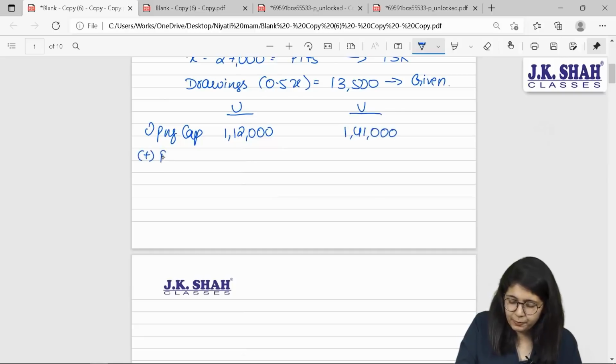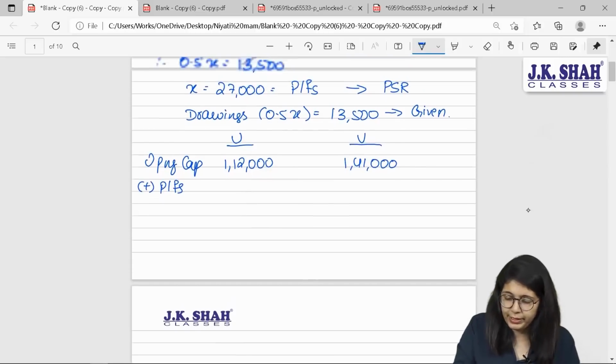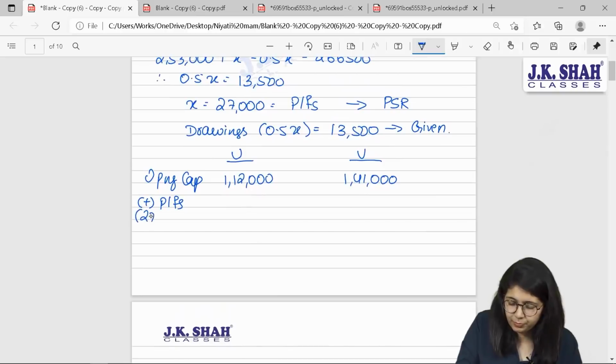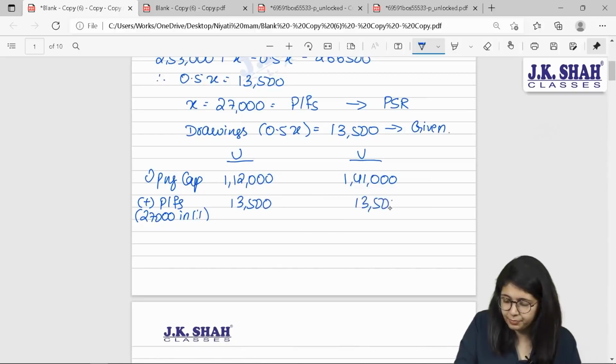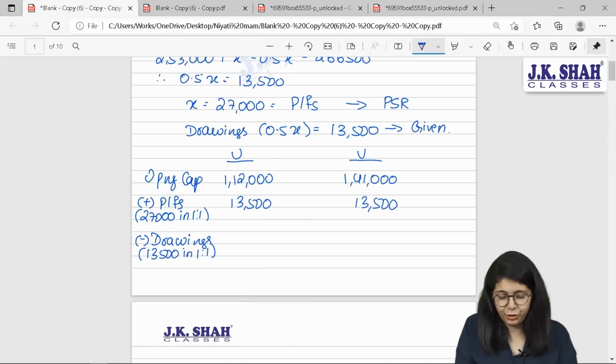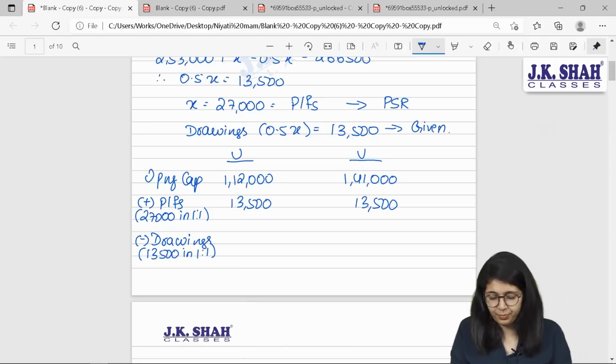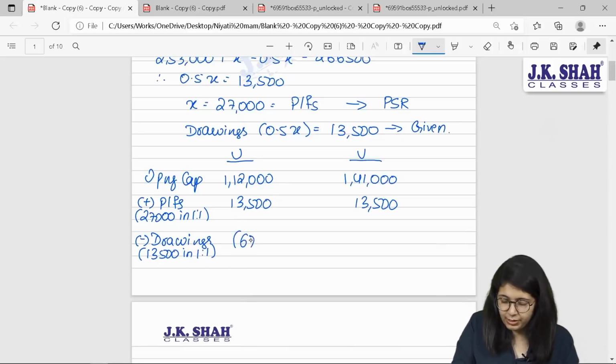Profits of 27,000 in 1:1 ratio, that is 13,500 and 13,500. Minus drawings, 13,500. Is it in PSR? No beta, it is in the given ratio. That will give you 6,750, 6,750.